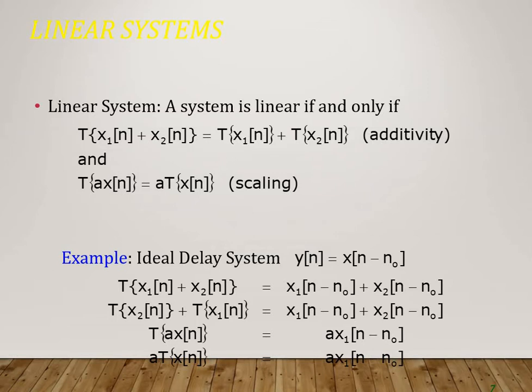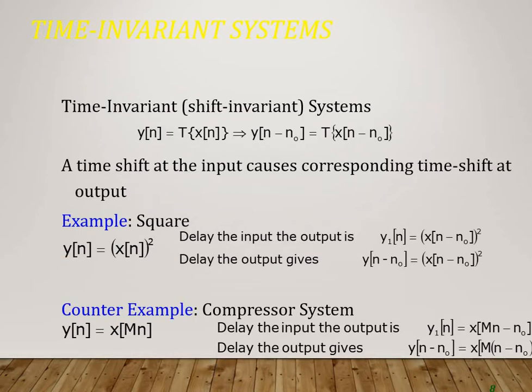So the next pair of system that is coming is time invariant and time variant. What is time invariant, or in some cases it is called shift invariant system? If a system is time shifted in input, then it will be time shifted in output in the same manner without hampering any other property.